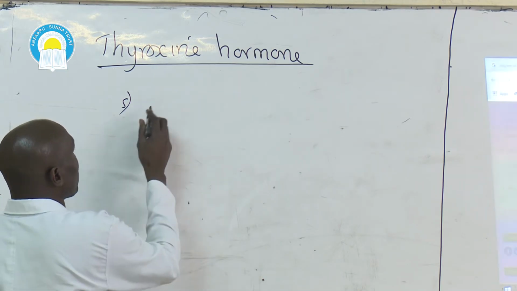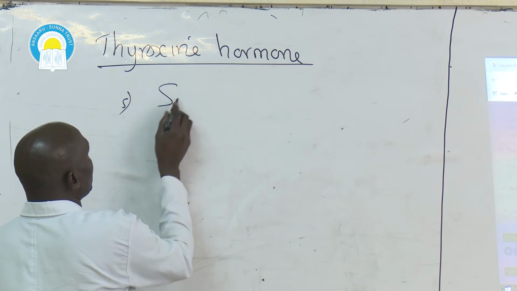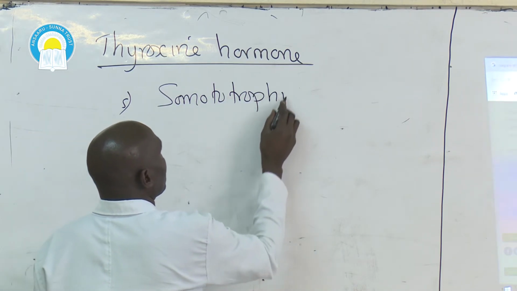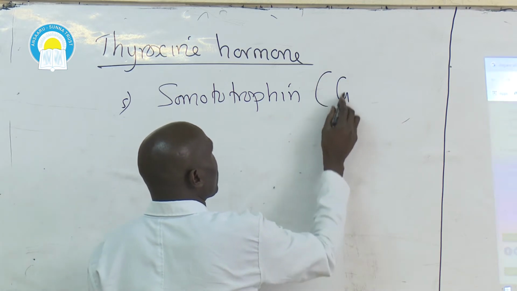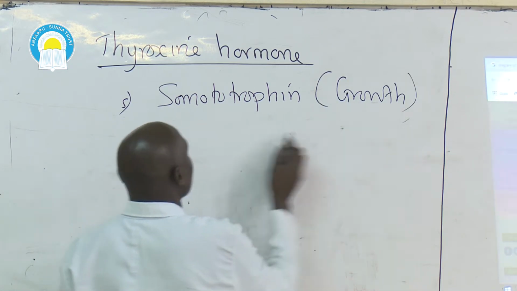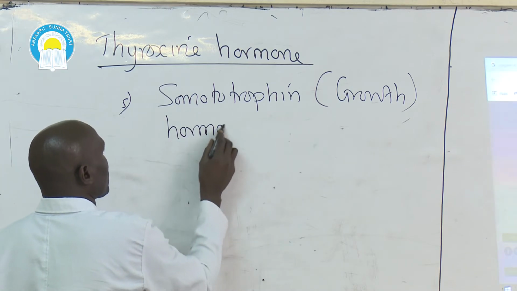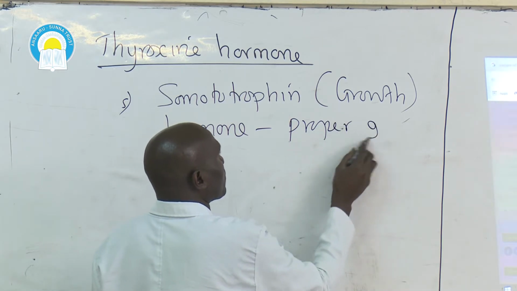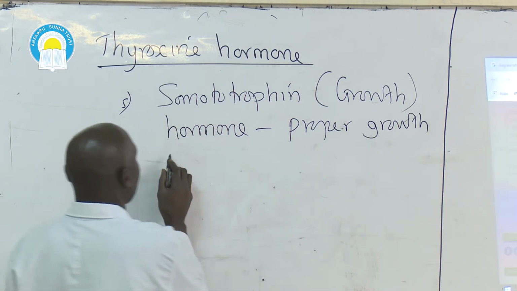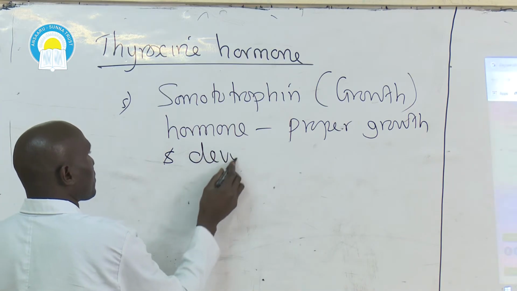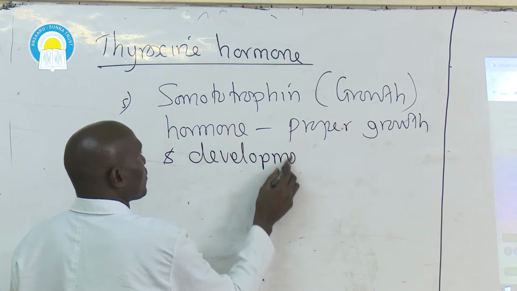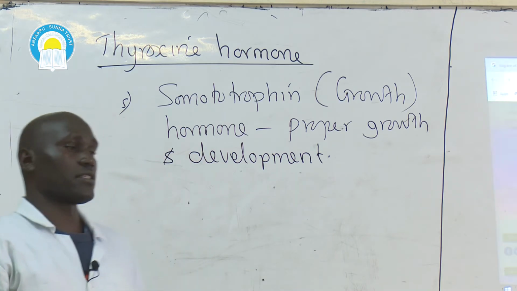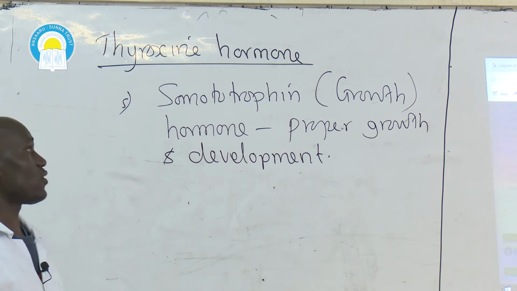One, it works in collaboration with somatotrophin, also known as growth hormone, to bring about proper growth and development within the human body in both young children and adolescents as well as adults.